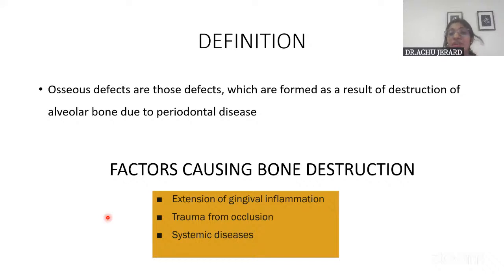And what are the different factors that cause these defects or bone destruction? Basically, it is because of the extension of inflammation from the gingival margin, and also trauma from occlusion, or various systemic diseases like osteopenia and osteoporosis. These are all causes for this bone destruction.